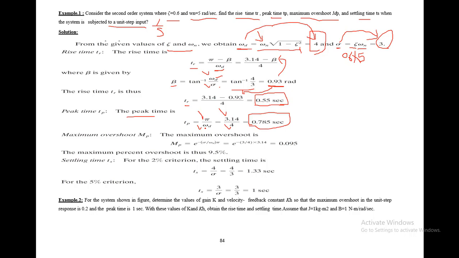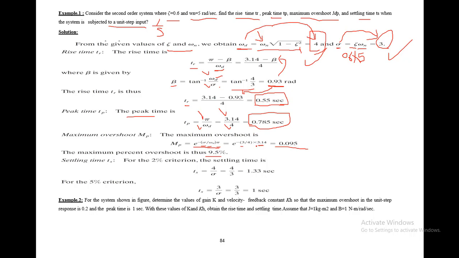Similarly, the maximum overshoot is basically in percentage value, but if you want to find out the decimal value, this is the formula for the decimal value. If you multiply this by 100, you get the percentage. So by putting the values in the formula, the value of alpha, the value of omega d and the value of pi. The value of alpha was 3 from here, the value of omega d was 4 from here, and pi is basically nothing but 3.14.